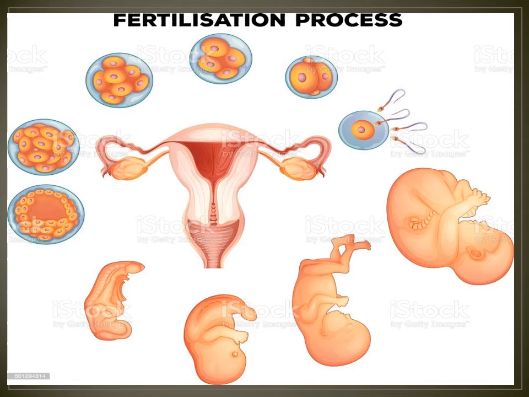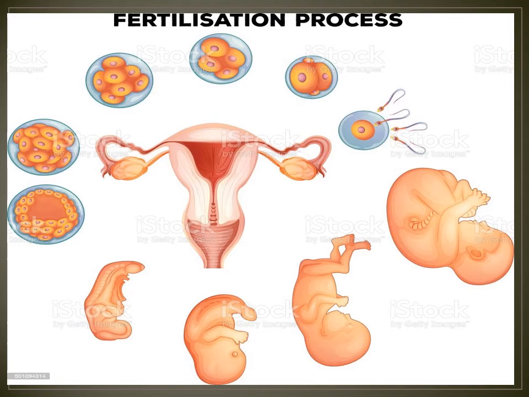It takes around 9 months for the fetus to develop into the baby. Once the child is born, it grows slowly to an adult. Yes, everybody knows that. The stage of development where organs and limbs of the adult can be recognized is termed as the fetus.